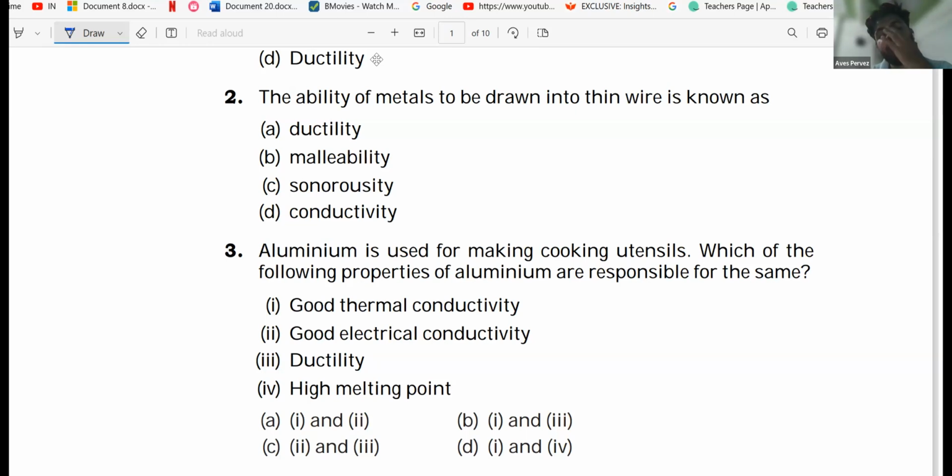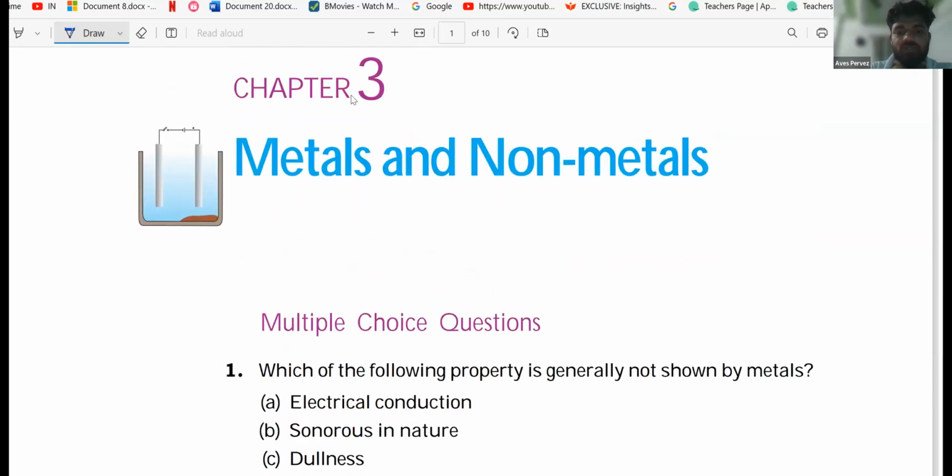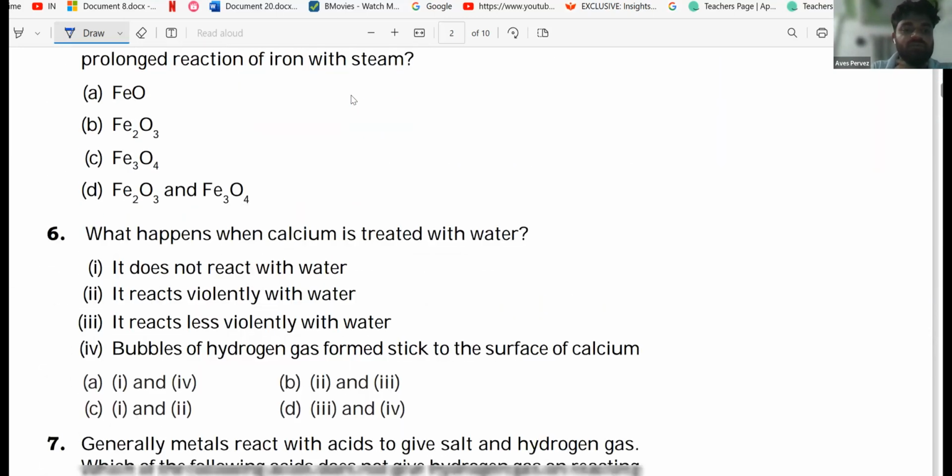Have you studied properly the acids, bases, and salts? This chapter. Yes. Okay. So let me ask you some questions regarding this one also.